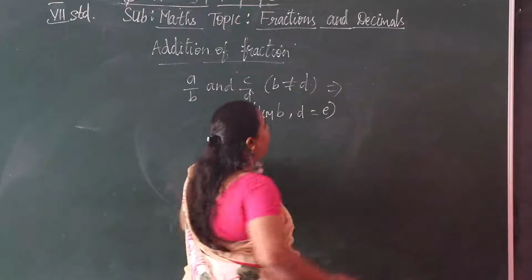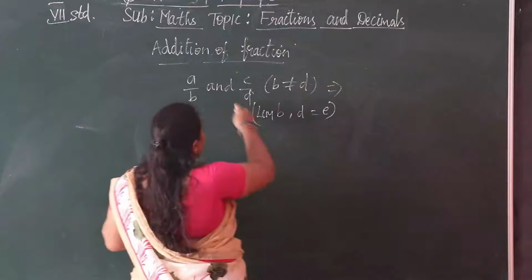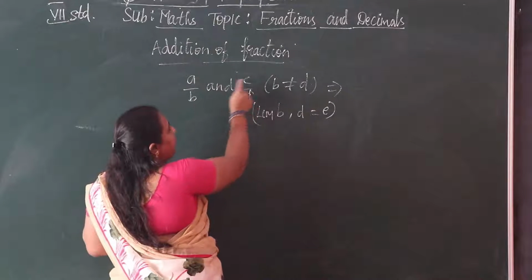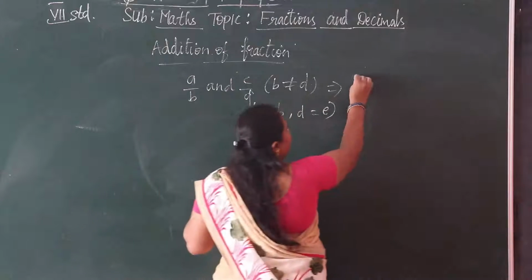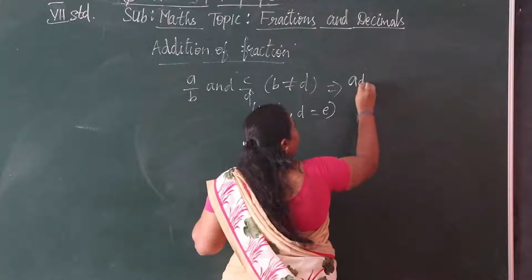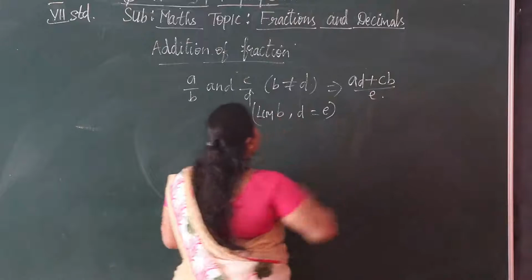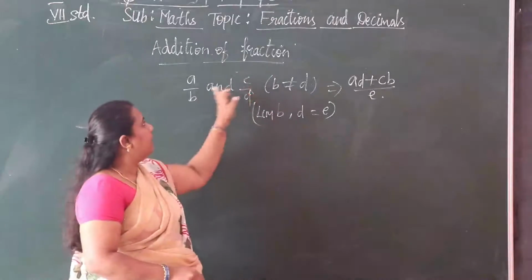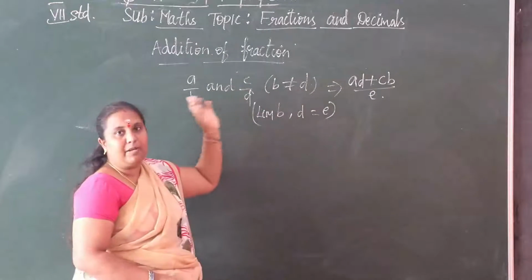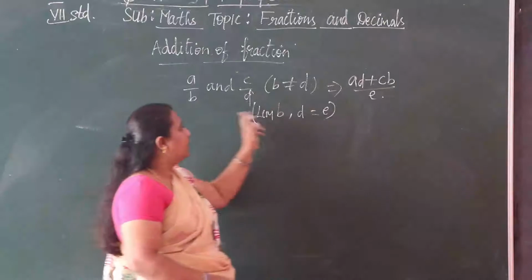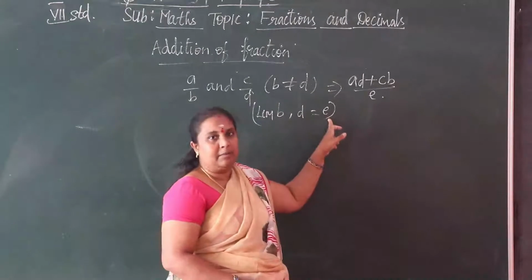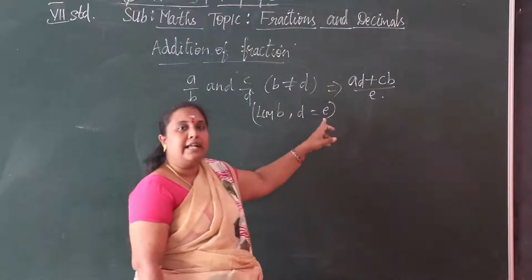We multiply ad and cb by cross multiplying, so we get ad plus cb by e, and we have another number, for which we take the LCM.